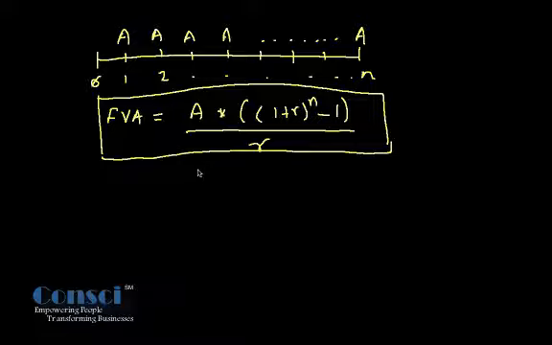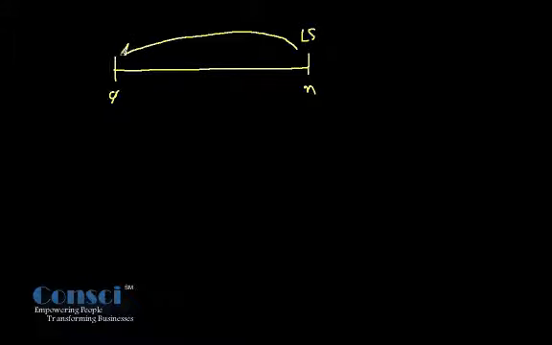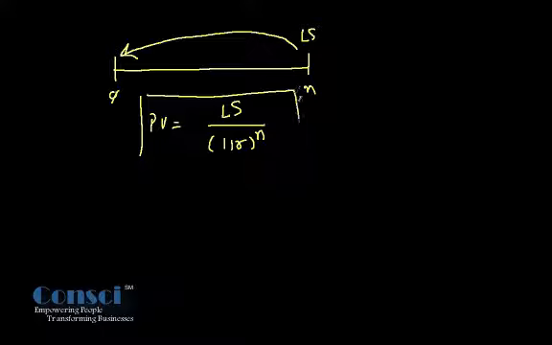Now let us look at the present value. Now in case of present value, the reverse is true. Let us say at the end of nth time period, you are expecting a cash flow of lump sum. So what we want to identify is what will be that cash flow at the beginning of the time period. So it is given by PV is equal to lump sum by (1 plus r) raised to power n, where r is the discount rate or expected rate of return. So PV is given by this equation.